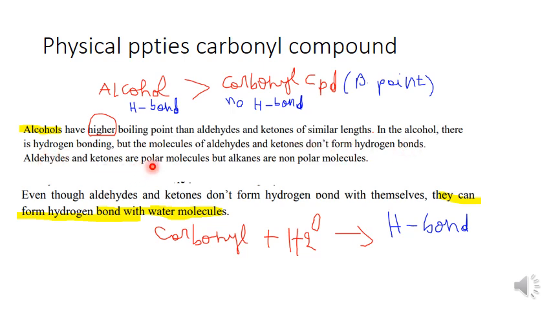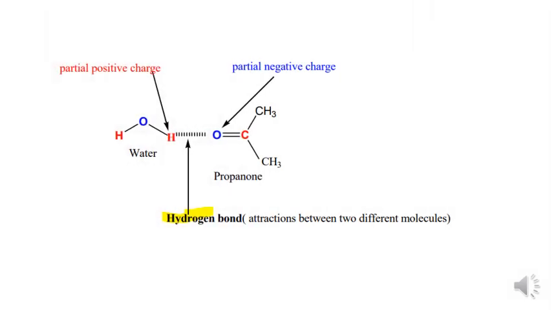Ketones are polar molecules, but alkanes are non-polar molecules. Pay attention. Carbonyl can form hydrogen bond with water, but alcohol also has intermolecular hydrogen bonds within itself. For example, this is the hydrogen bond, this is the water, and this is a carbonyl compound.